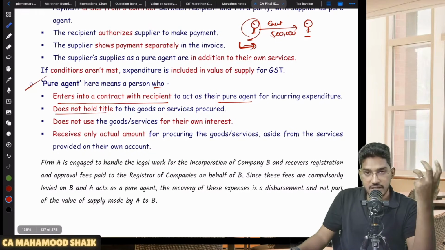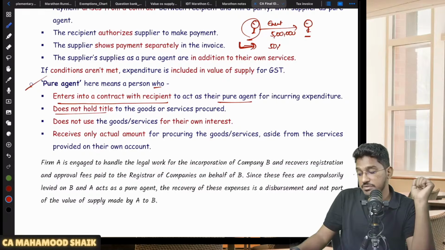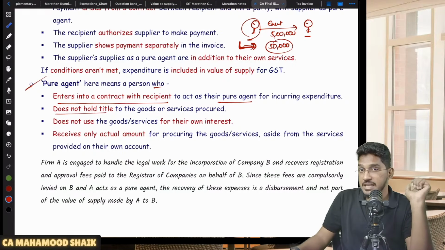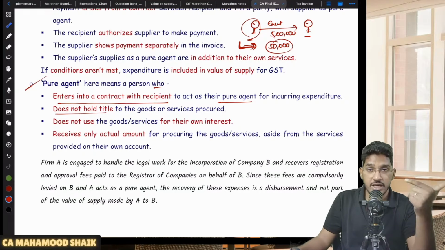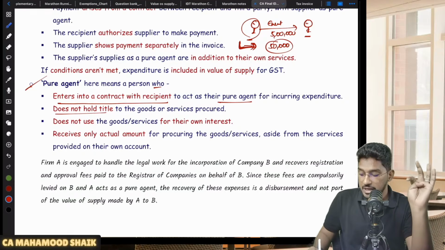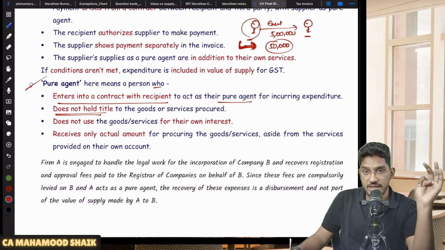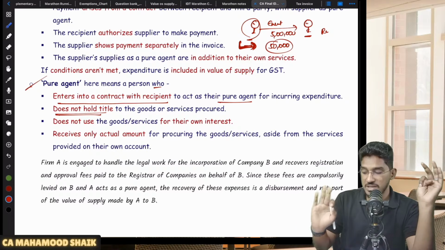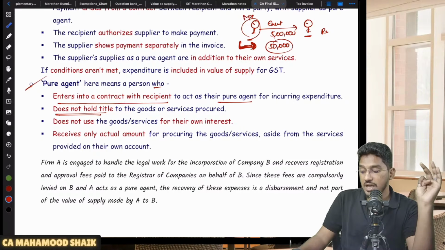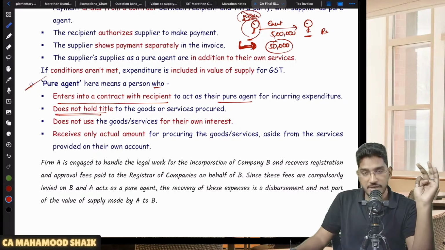For that, I will incur some expenses. Let us say, for example, I am incurring some 50,000 rupees of expenses. But this is incurred as a pure agent. When he will be considered a pure agent? Number one, he has entered into an agreement with the recipient to act as a pure agent. Number two, he does not hold title of the goods or services procured. That means whatever hotel bills he is getting, those are in the name of the recipient only, not in the name of the supplier.